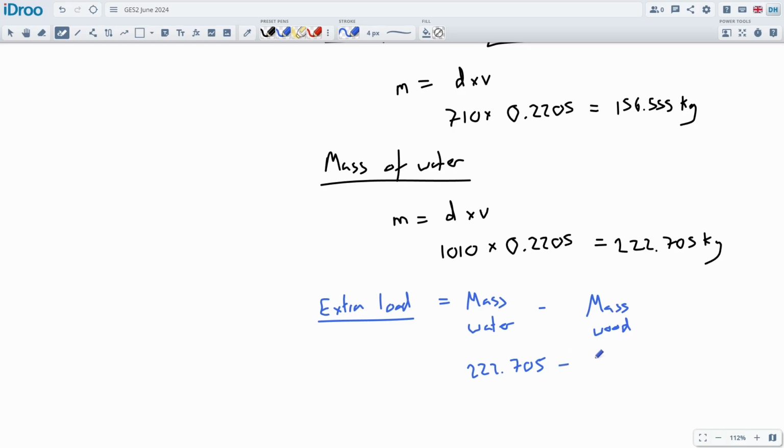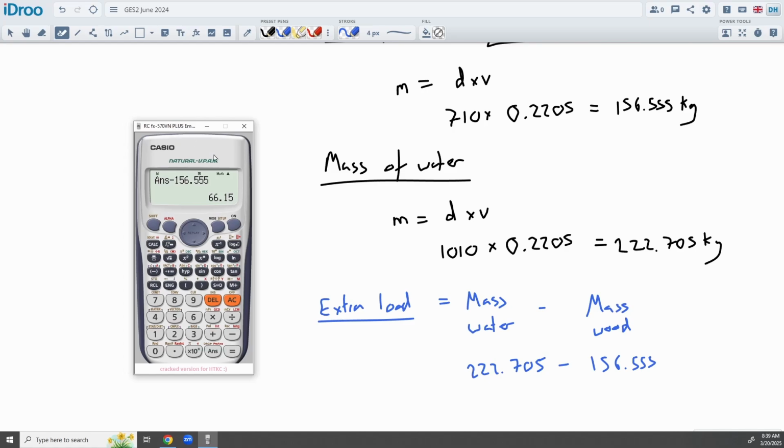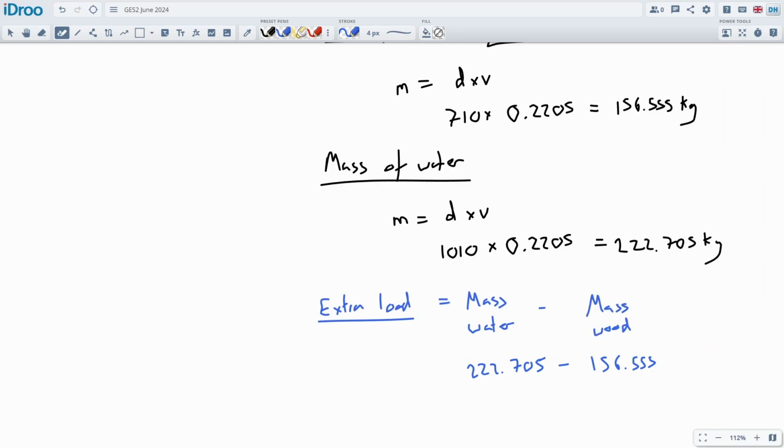222.705 minus 156.555. Okay, so I've got the 222 in my calculator already, minus 156.555, and we get about 66 kilograms, which is about, after a few days of not eating anything, floating on a shipwreck, you could sit on that plank just fine and get your feet out of the water. So this is 66.15 kg, a comforting thought, I know.